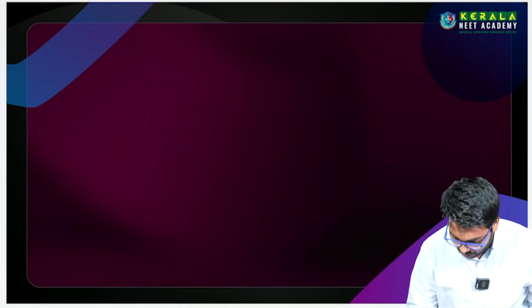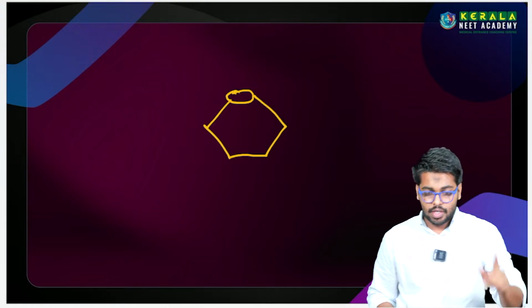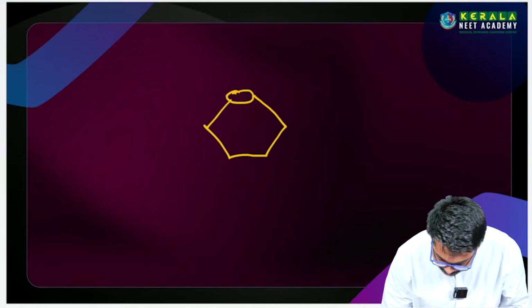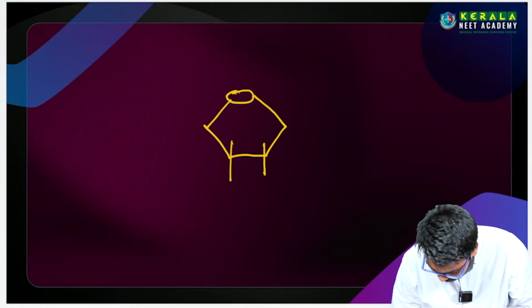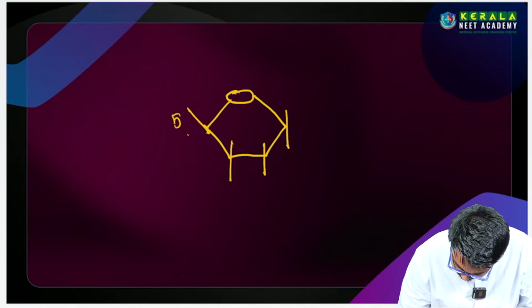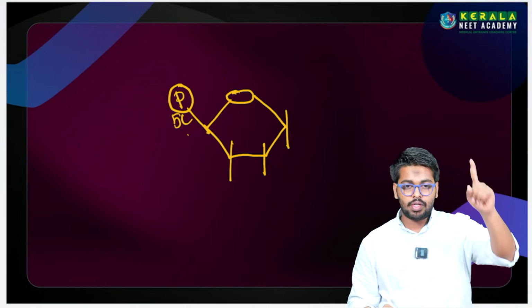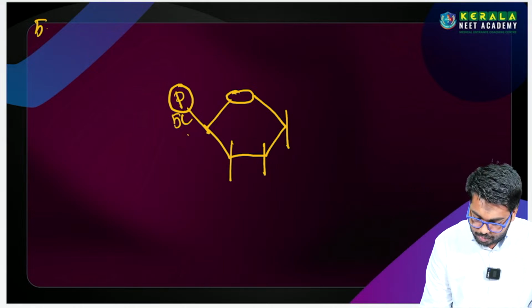Let's see what we get. For example, first the structure of ribose. On the 5th carbon we can find the phosphate, please note it down.